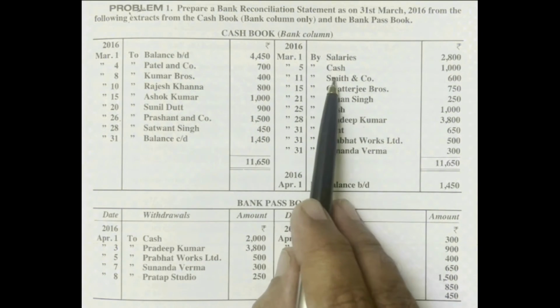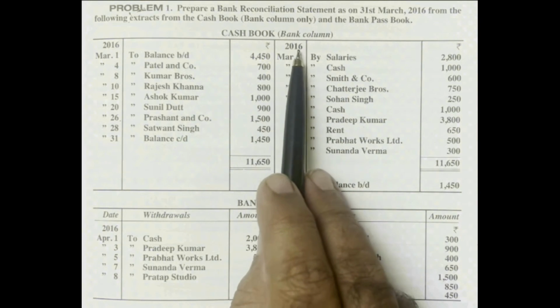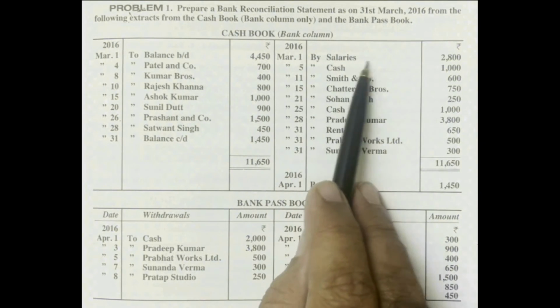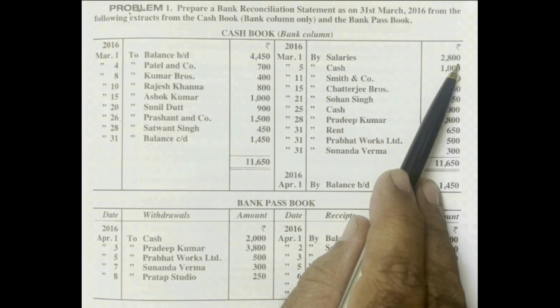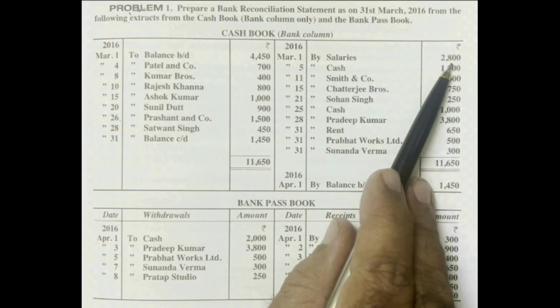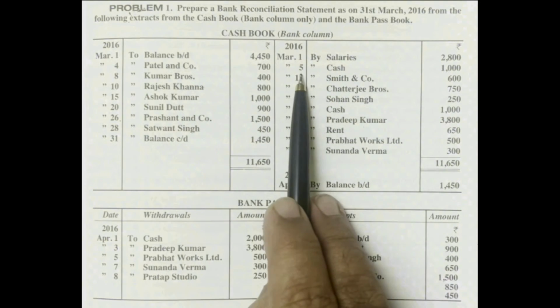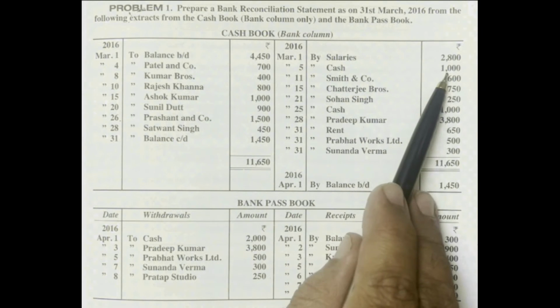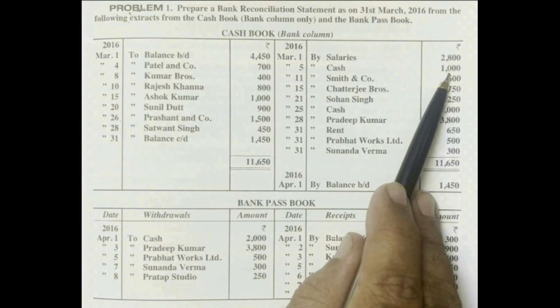Then come to credit side. On 1st March 2016, by salaries 2,800 is given. Means from our bank account, we paid salaries to employees. Bank balance is decreasing. Similarly, on 5th date, by cash 1,000 rupees. Means firm withdrew money for office use.